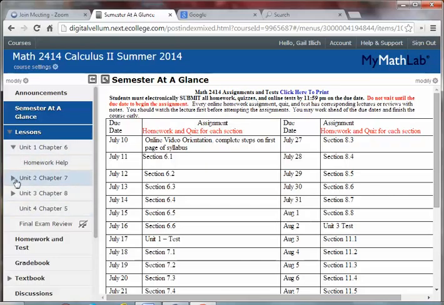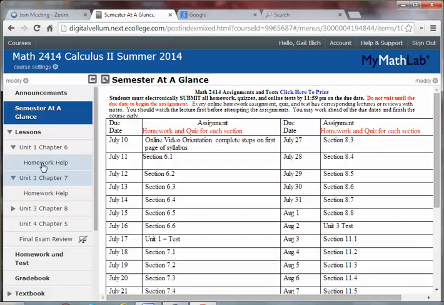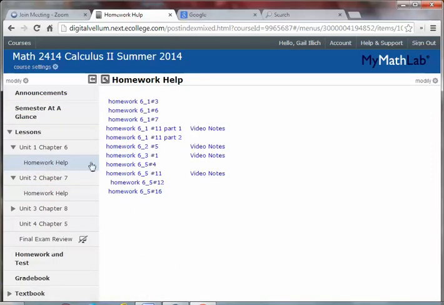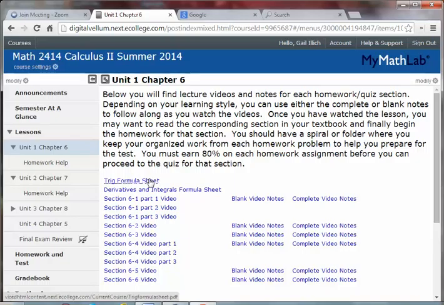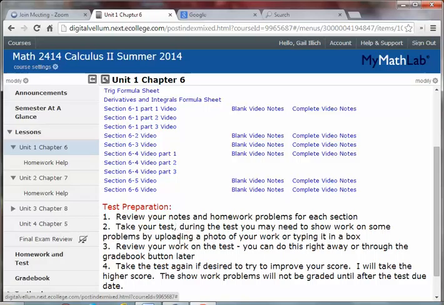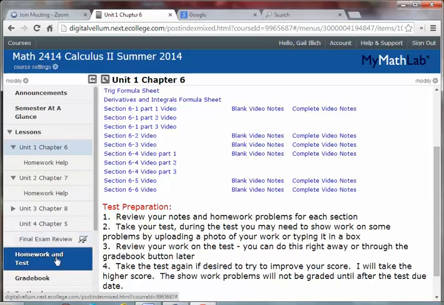And notice each unit, if you expand it, it'll have homework help. These are videos that I've made for homework problems when students have had questions about homework. So like in 6-1, there were quite a few questions, so I made short videos for the homework. If you click on just the unit one, it'll give you examples, and then there's a trig formula sheet, a derivatives and integral sheet, and a video for part 1 of section 6-1. I also have blank notes and complete notes that you can print out as you follow along in the videos. So there are some examples of how you want to go through. Make sure you watch the videos before you attempt the homework.